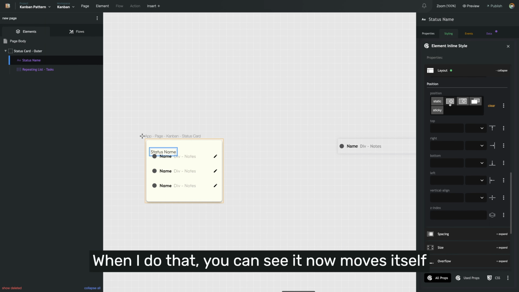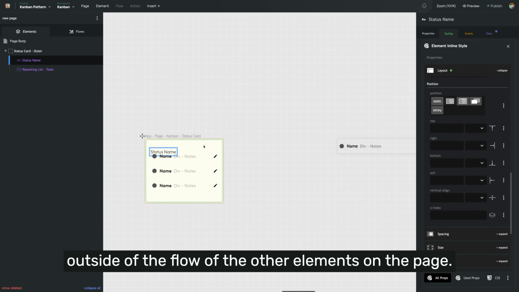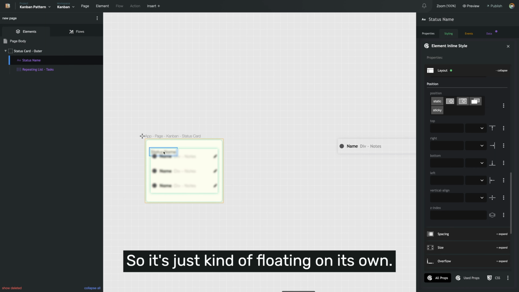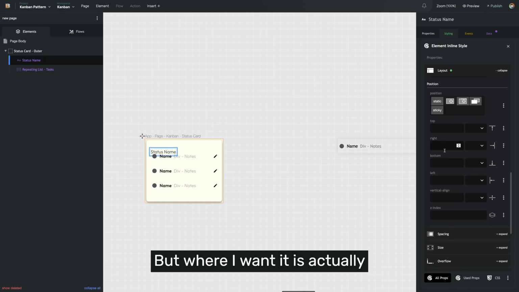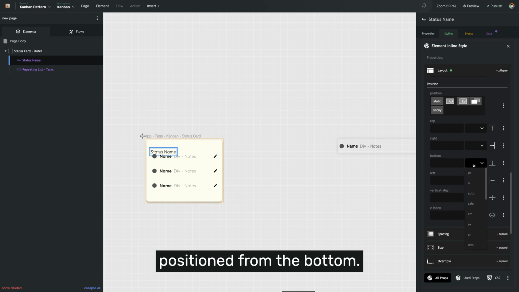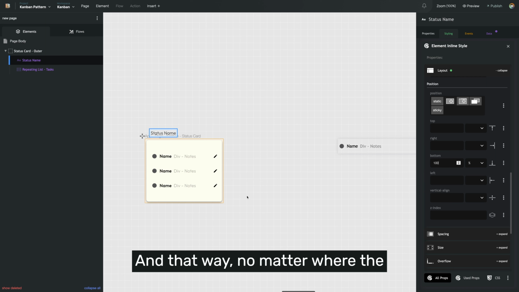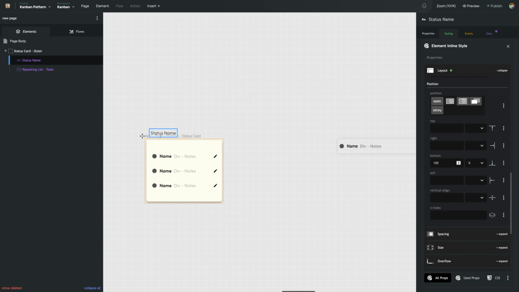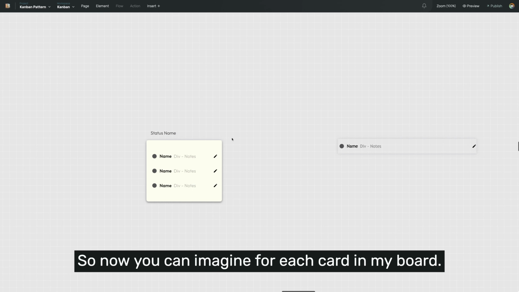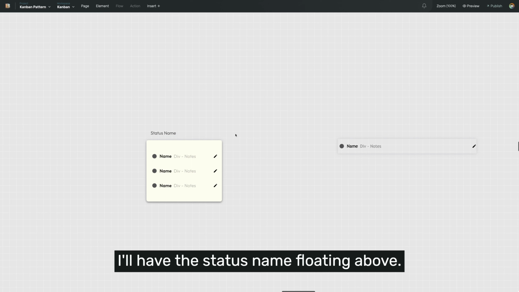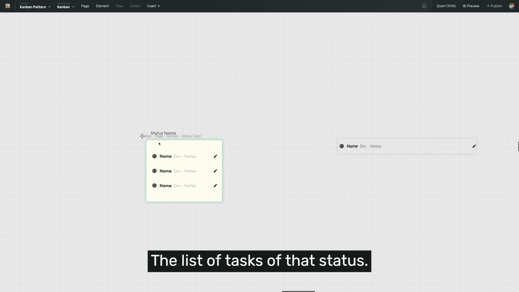When I do that, you can see it now moves itself outside of the flow of the other elements on the page. So it's just kind of floating on its own. But where I want it is actually positioned from the bottom 100%. And that way, no matter where the bottom is, it will be 100% from there up and get displayed. So now you can imagine for each card in my board, I'll have the status name floating above the list of tasks of that status.